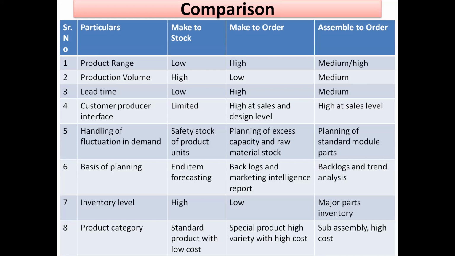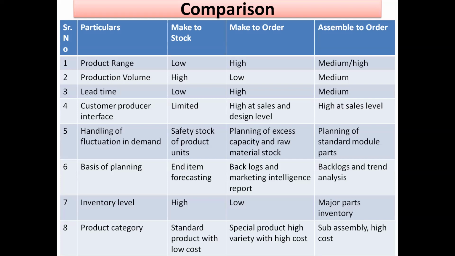Safety stock of production units. So whatever stock is there, some safety stock is always maintained at a safe level, so that if fluctuation in demand is there, it should not hamper our production. Then make to order.